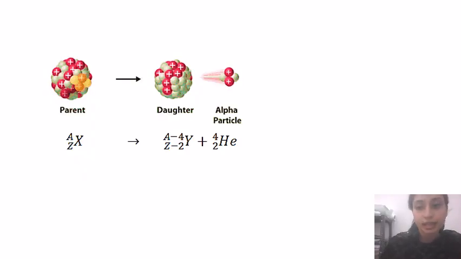So this is an example of a radioactive decay, where the parent nucleus disintegrates to form a daughter and an alpha particle. Here the parent atom, named X, will give a daughter with atomic number less by 2 units and mass number less by 4 units, emitting an alpha particle or alpha rays during the radioactive disintegration. Okay.